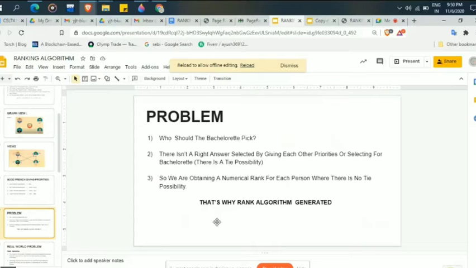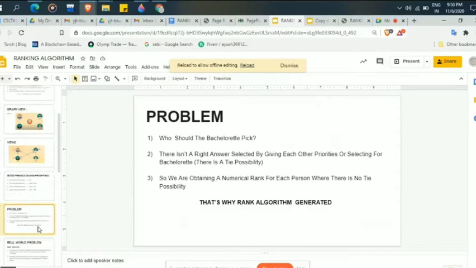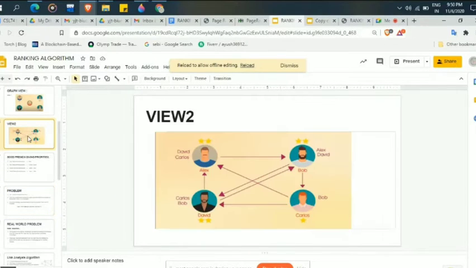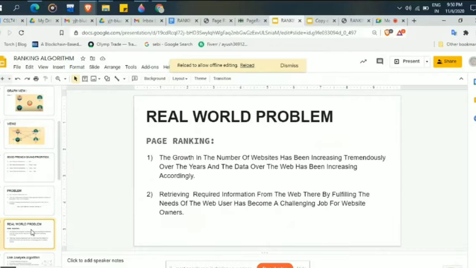We are not getting the right answer as to which one is best. So this problem is solved by the ranking algorithm. Such a type of problem is solved by a ranking algorithm. From here we can learn that for the problem which occurs in selecting in such situations, the ranking algorithm is applied.